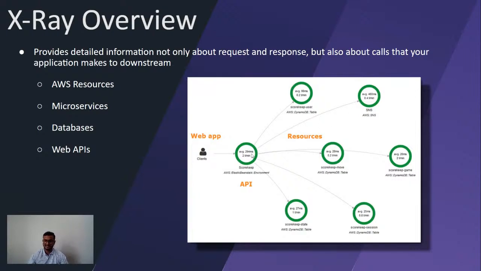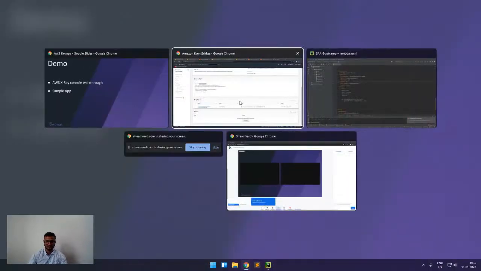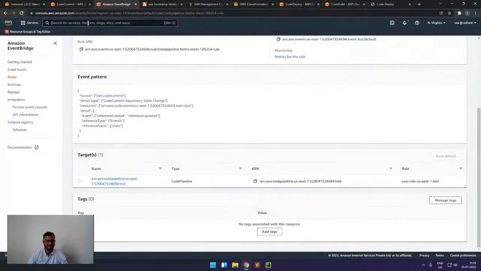And how much time it is taking to communicate with these services, and for each API call, what is the average time, and these kinds of things, we can also visualize using X-Ray. In X-Ray, we call this a trace, and when we enable the trace, we can see this service graph. This is like a service map, where we can see all these graphs. So we will go to the console part of it.